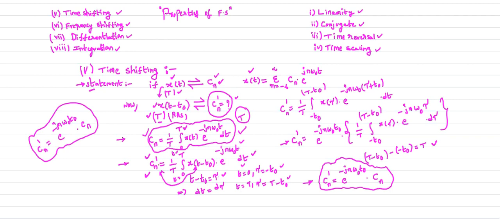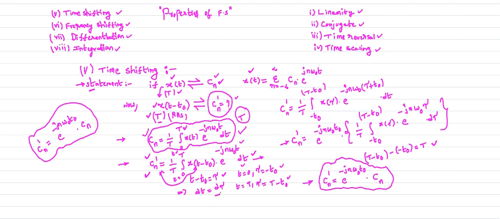Therefore the entire Cn dash, which is a function of t, changes to the new variable tau, so you need to take the new limits for tau.